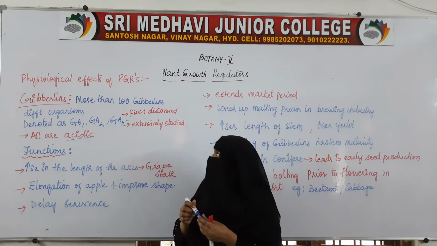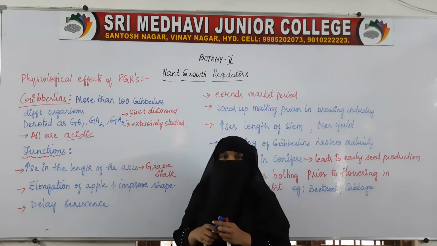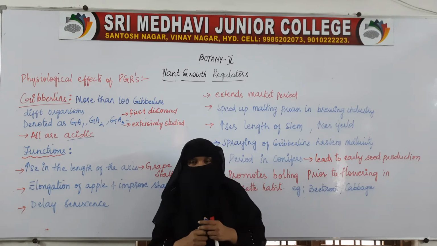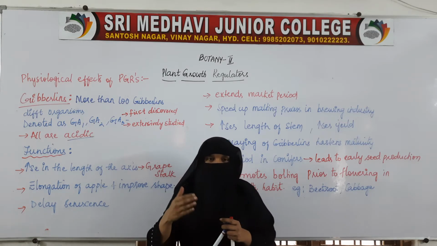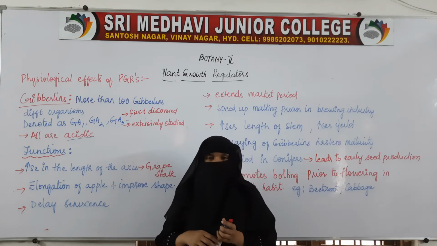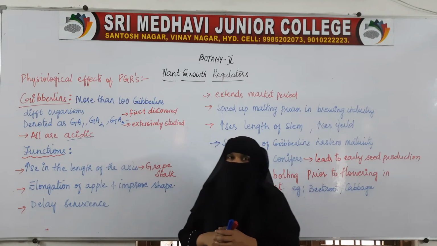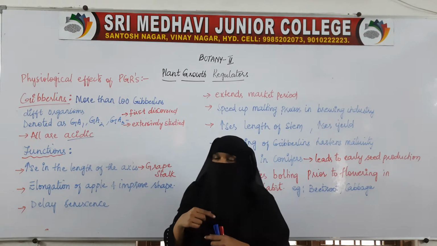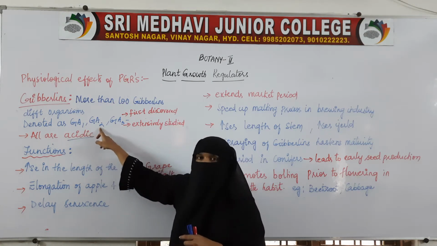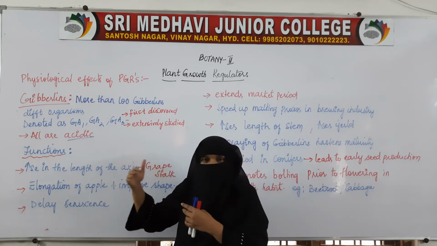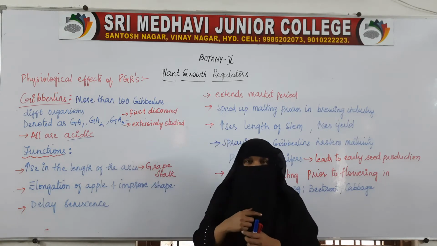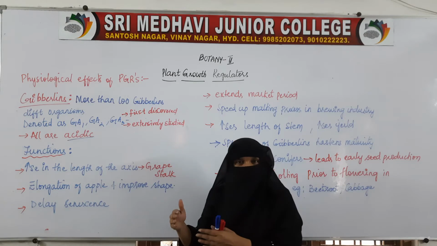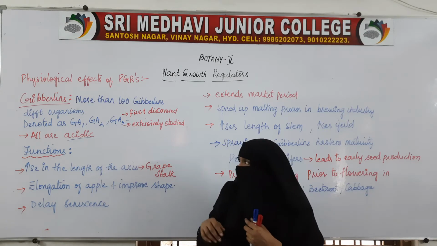The gibberellins have been extracted from more than 100 different organisms: from fungi, and from different higher plants. The extracted gibberellins from different organisms have been denoted as GA1, GA2, GA3, GA4, GA5 and so on.